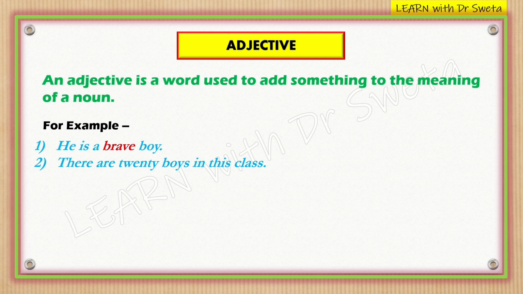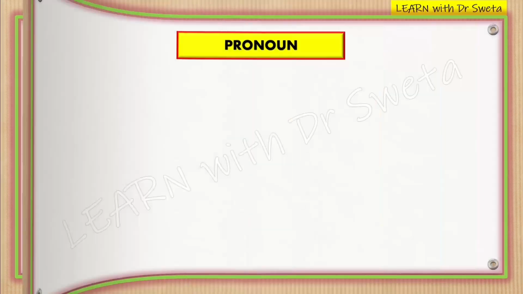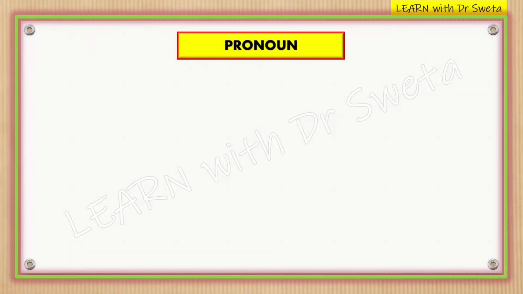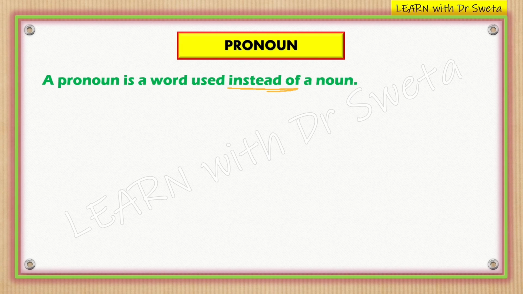Next is, there are 20 boys in this class. In this sentence, 20 and this both are adjectives. 20 is a numeral adjective because it specifies the number of boys. This is a demonstrative adjective because it points out or indicates which class is being referred to. Next is pronoun. A pronoun is a word used instead of a noun.